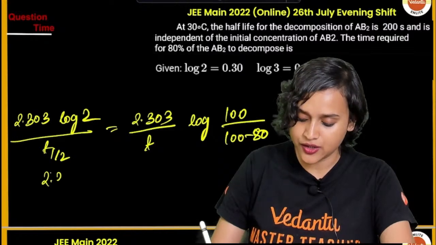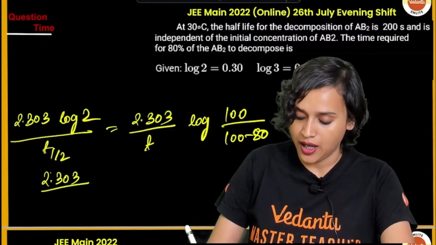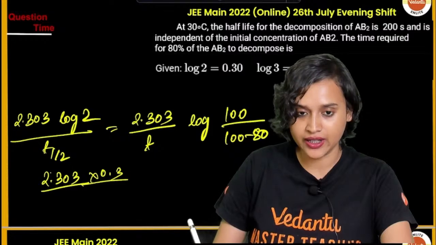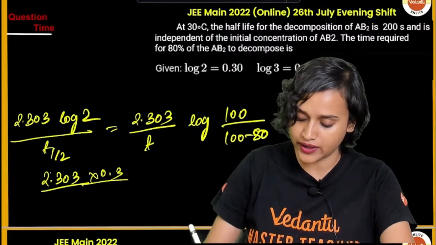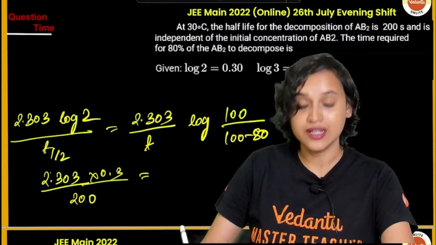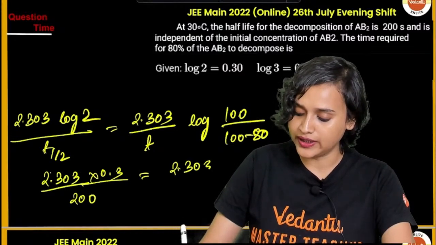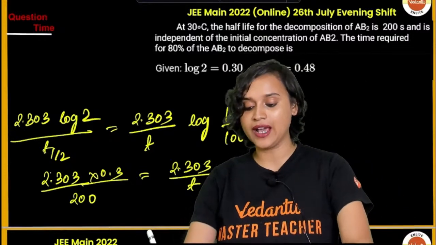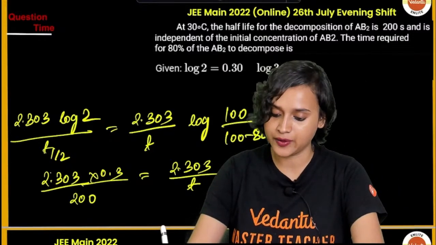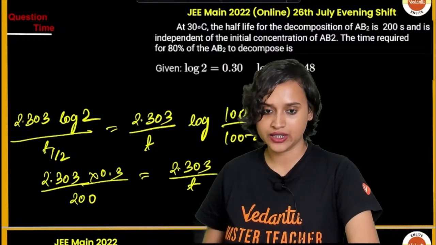So that means 2.303 multiplied with 0.3 divided by T half, which is 200 seconds. So 200 is equal to 2.303 divided by T. T we do not know. And log 100 by 20, that means log 5. Log 5 we can write.